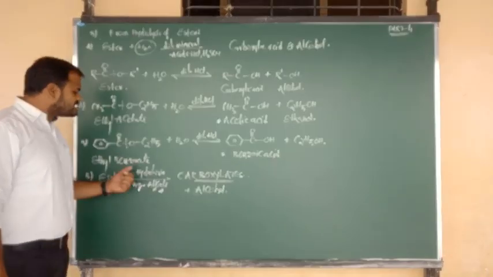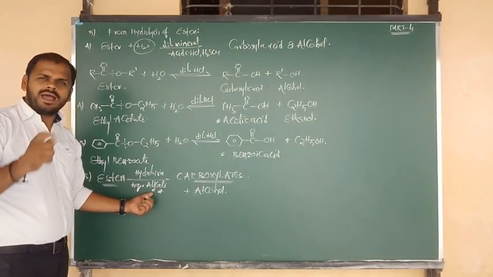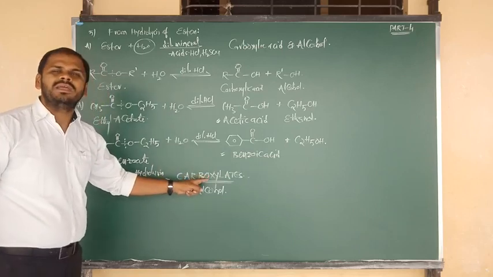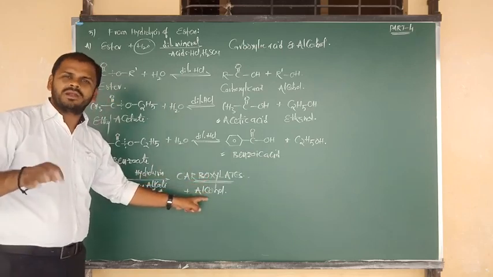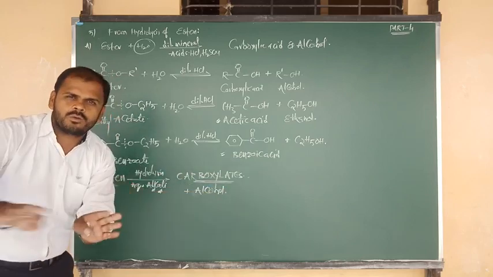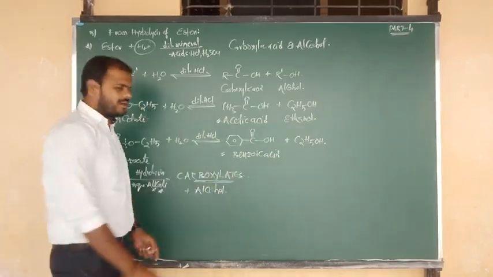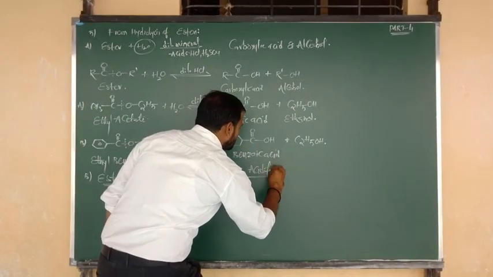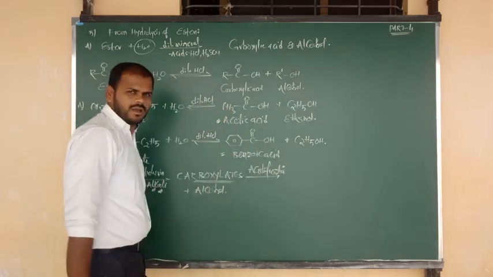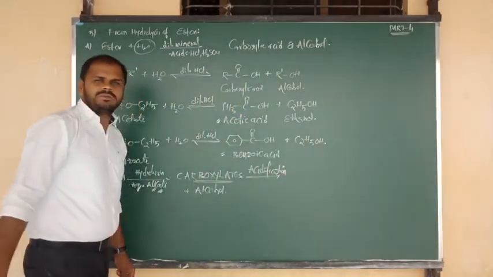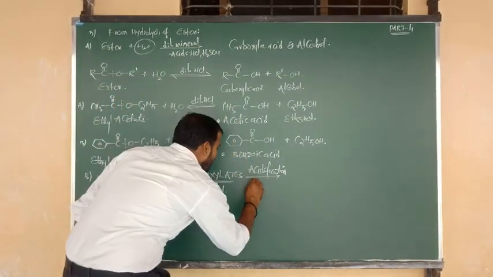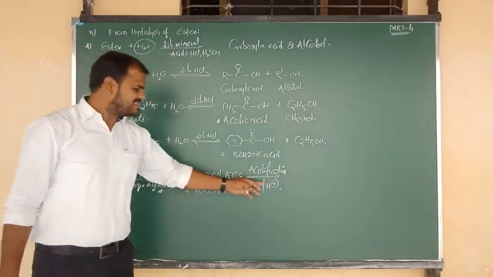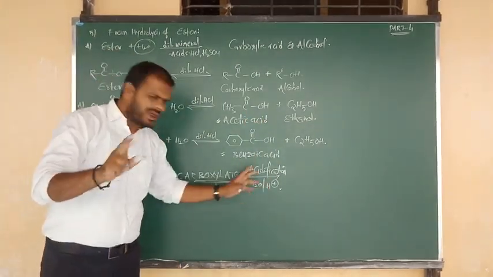Sir, how to get the carboxylic acid? Listen. Esters upon hydrolysis in aqueous basic medium, in alkali medium, give two products. One is carboxylate ion, an unstable intermediate salt form, and one more is the main product, alcohol. Alcohol is the main product, we have to separate it. Such carboxylates undergo the process of acidification. What is meant by acidification? Reaction with acid. Again we do hydrolysis in acidic medium, simply you can consider dilute HCl.